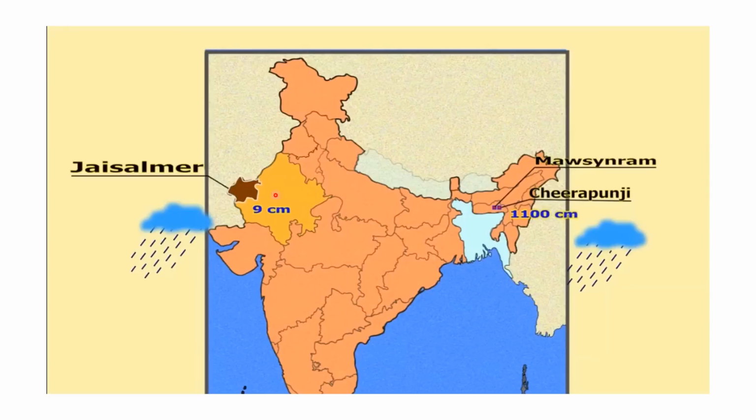At the same time, whenever the monsoons occur, Mawsynram and Cherrapunji receive rainfall of about 1100 centimeters. At the same time, Jaisalmer, which is situated in Rajasthan, receives only 9 centimeters of rainfall. So this is a huge difference, and that is why Rajasthan is a desert also.